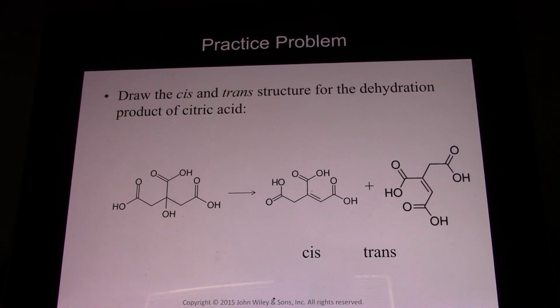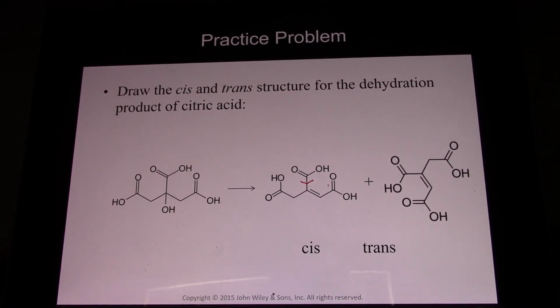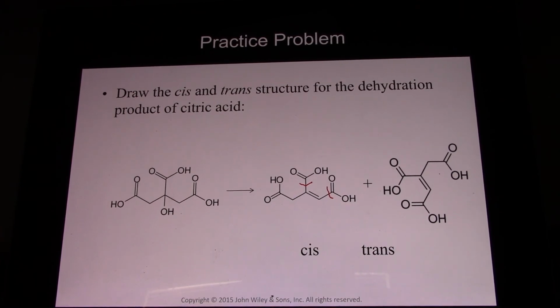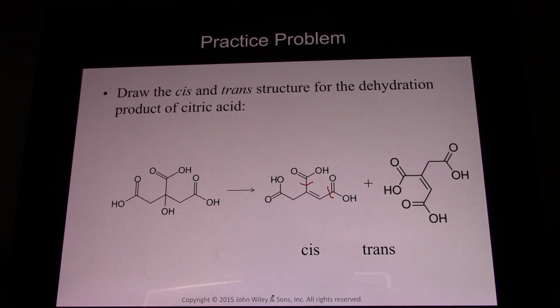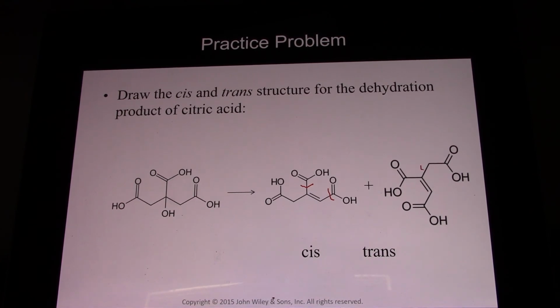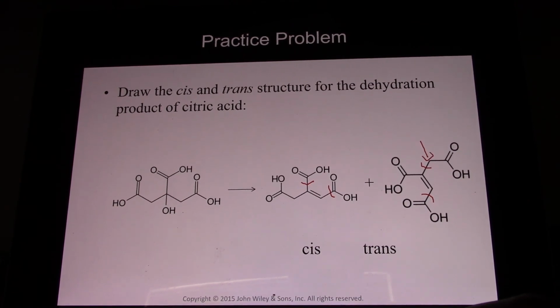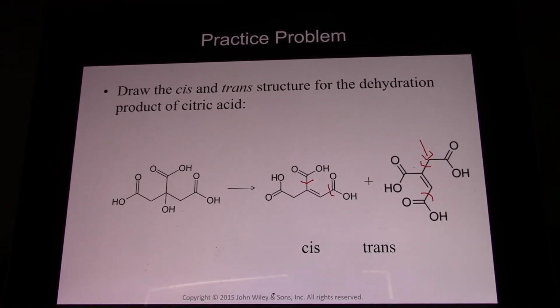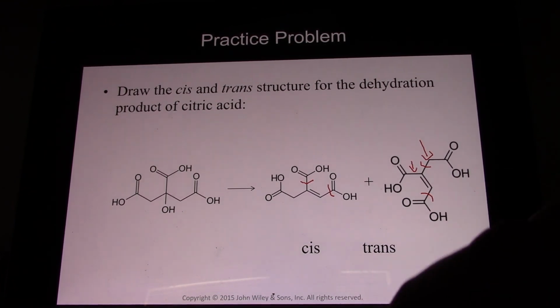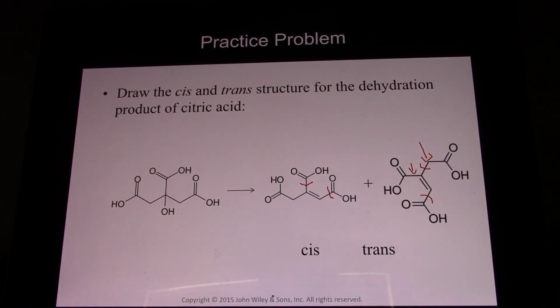And when we get cis products, both of the big groups are on the same side of the double bond. And when we get trans products, we get the bigger group here and the bigger group here. Notice these aren't actually identical. They look really similar, but we have that carbon here in between the carbonyl and the double bond carbon, and that's not here. If they were exactly identical, then there would be no cis or trans, but they're not exactly identical, so we have the trans product.